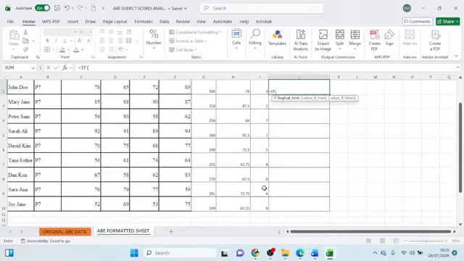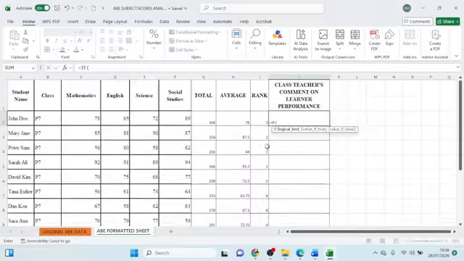If a learner is below 70, they have room for improvement. And if a learner is above 70 as average, good performance could be a comment. So if my average is above or equal to 70, comma, in quotes, good performance.